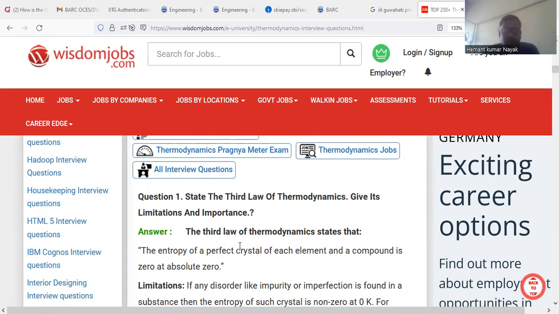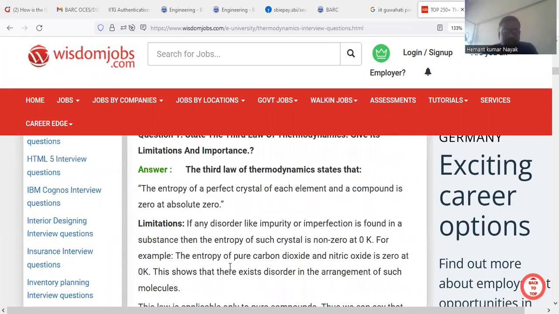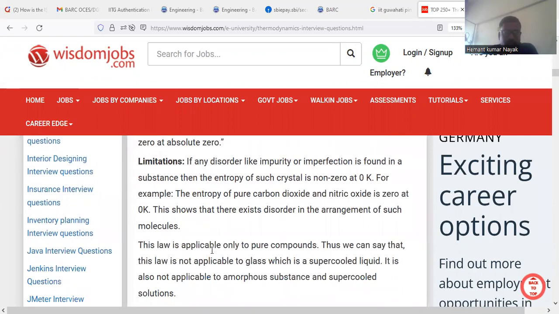So the answer is, the third law of thermodynamics says that the entropy of a perfect crystal of each element and compound is zero at absolute zero. So the entropy of a perfectly crystalline substance at absolute zero temperature is zero. And the limitations are, if any disorder like impurity or imperfection is found in a substance, then the entropy of such a crystal is non-zero at 0 Kelvin.